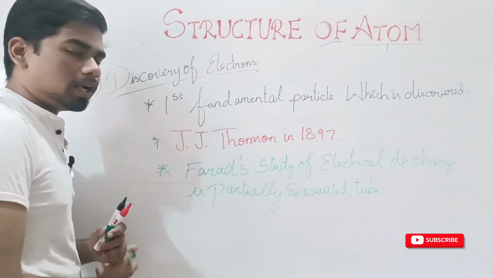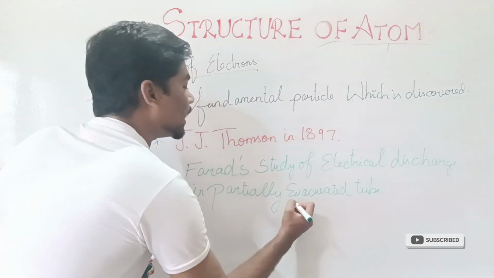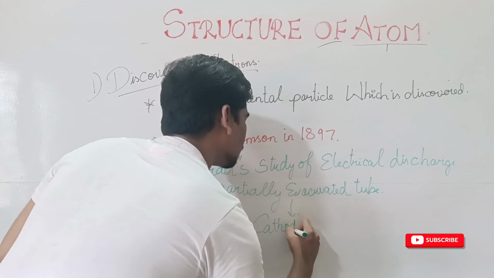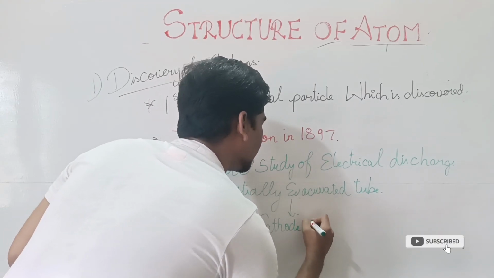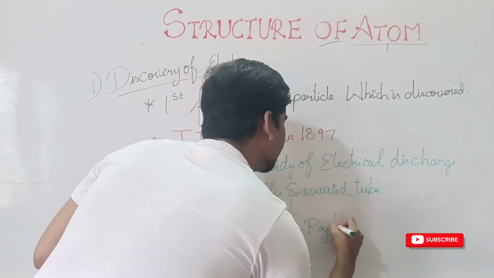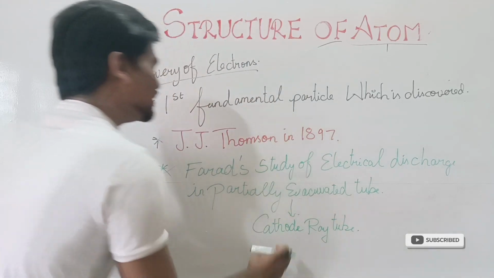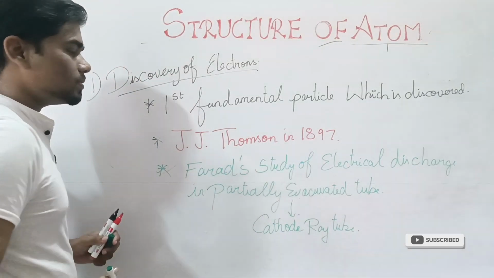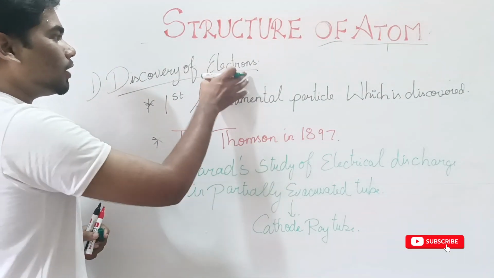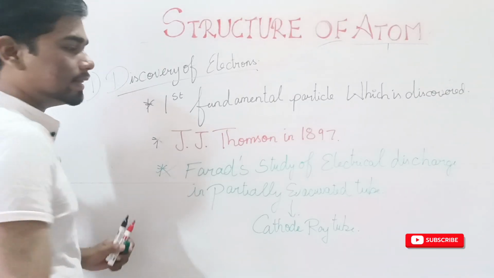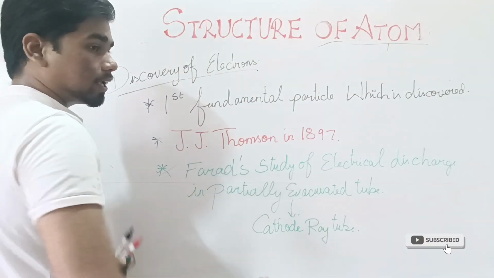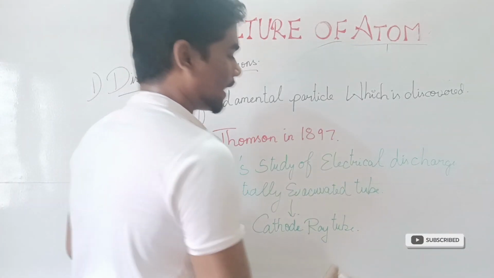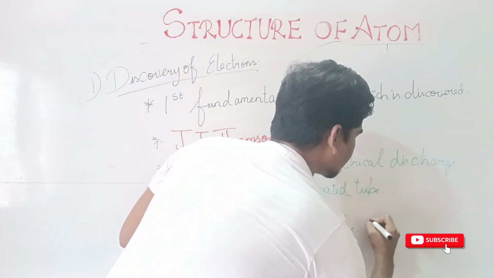This partially evacuated tube is also known as cathode ray tube, because these cathode rays have electrons within them. J.J. Thomson discovered that electrons are present in the cathode rays. Then this tube came to be known as the cathode ray tube. This cathode ray tube is actually a glass tube.